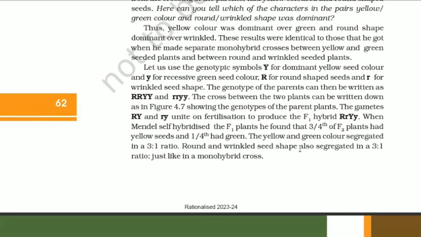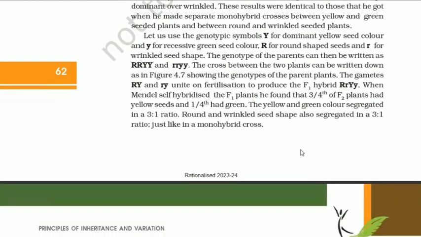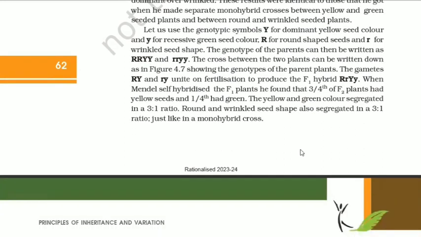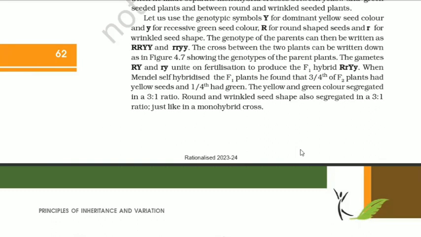These results were identical to those that he got when he made separate monohybrid crosses between yellow and green seeded plants and between round and wrinkled seeded plants. Let us use the genotypic symbol capital Y for dominant yellow seed color and small y for recessive green seed color, capital R for round shaped seeds and small r for wrinkled shaped seeds. The genotype of the parents can be then written as capital R, capital R, capital Y, capital Y, and small r, small r, small y, small y.